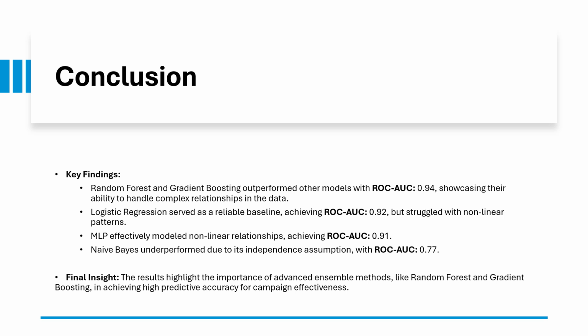Logistic regression served as a strong baseline model with a score of 0.92, but it was limited by its linear nature. The MLP model matched the ensemble methods closely with a score of 0.91, showing its strength in capturing nonlinear patterns. Naive Bayes provided computational efficiency but struggled with dataset complexity due to its independence assumptions.